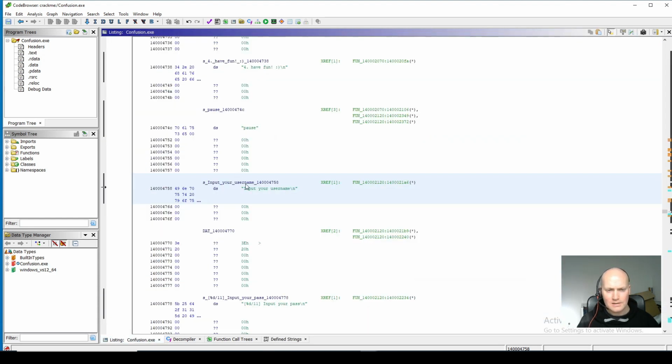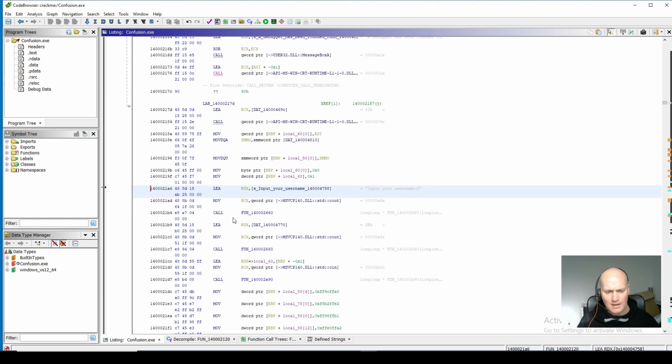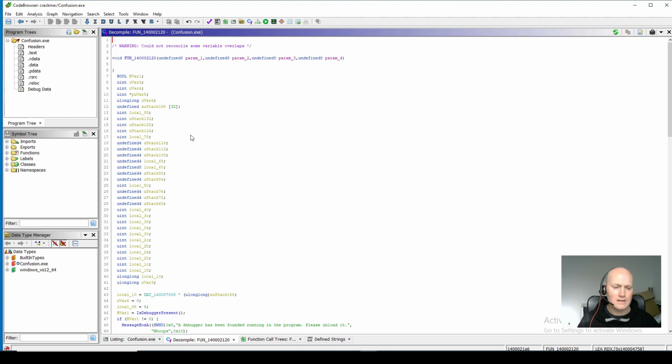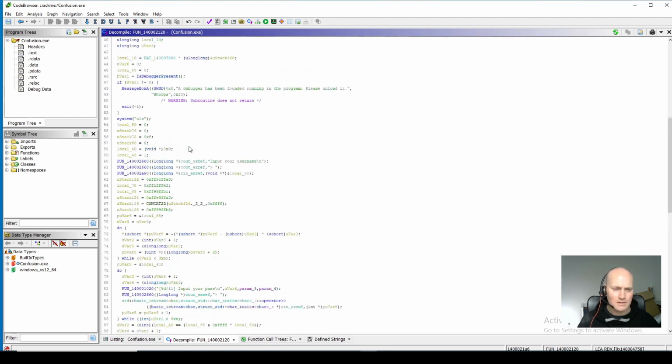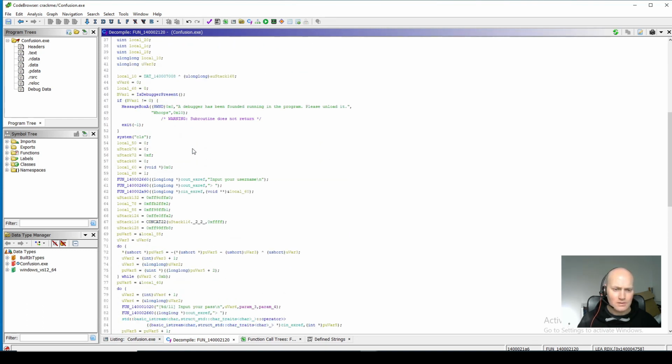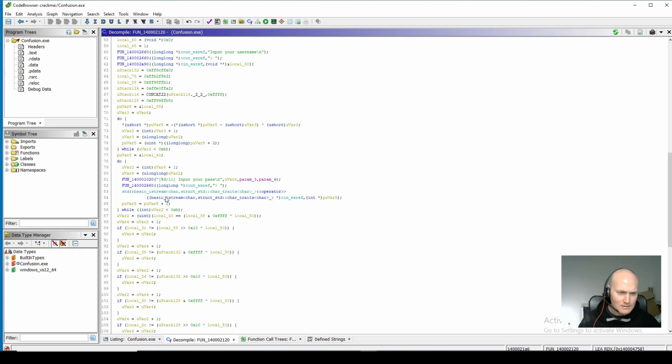So you can see here, this is the string in memory, input your username, and it's cross-referenced here, so I'll just click on that and follow the reference. And as ever, we'll go and look in our decompiler view to start with, just to see what Ghidra's managed to do with it. So you can see down here now, it's saying input your username, and then there's some stuff down here, and then it says input your password here.